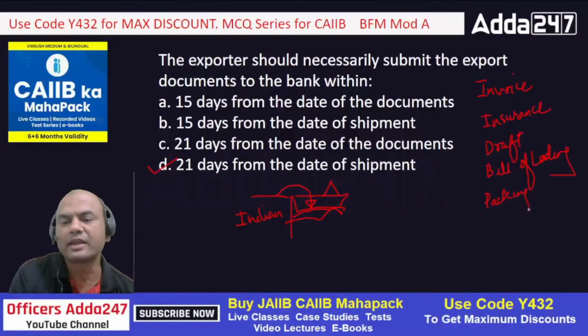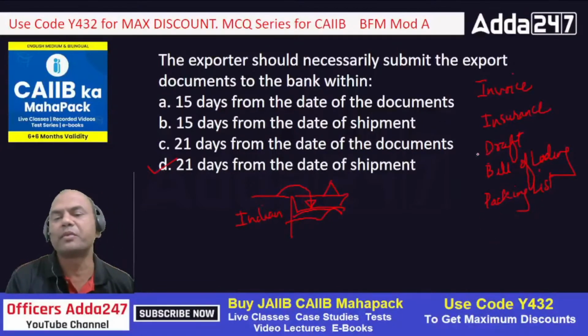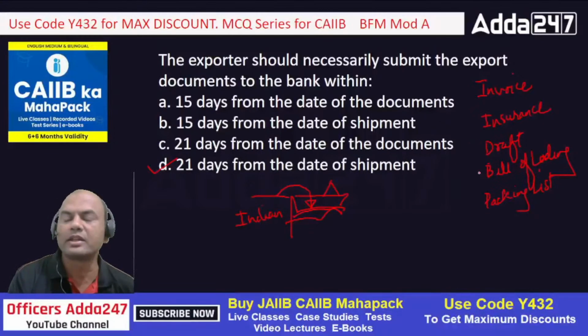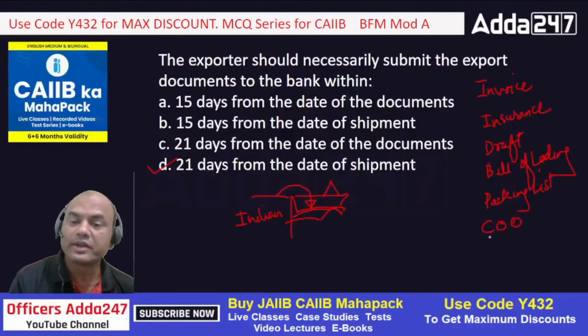Can anyone give me the sixth document? I have given you five documents. Which is the sixth document required in international trade? It is COO, Certificate of Origin. Correct. Very important. I have covered this separately in various videos. Follow the videos over here.